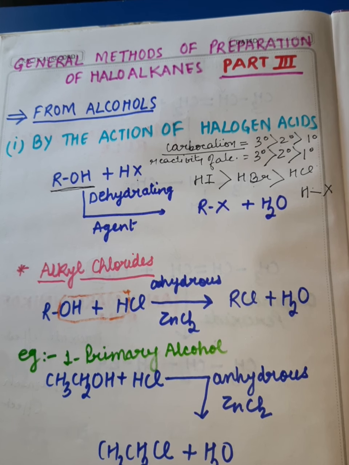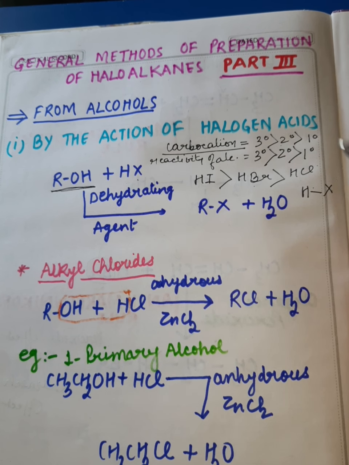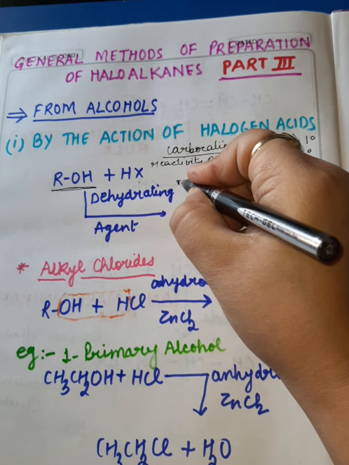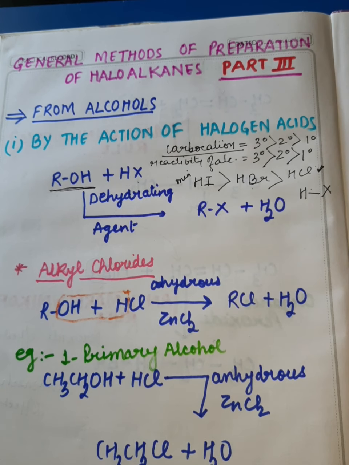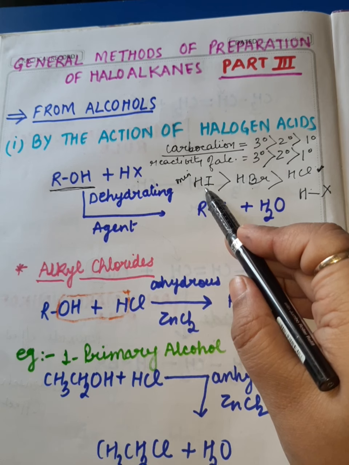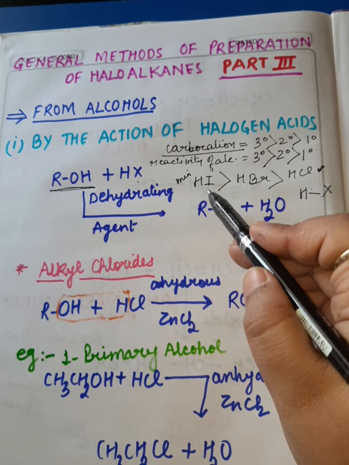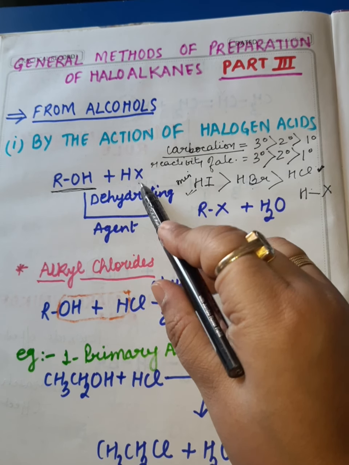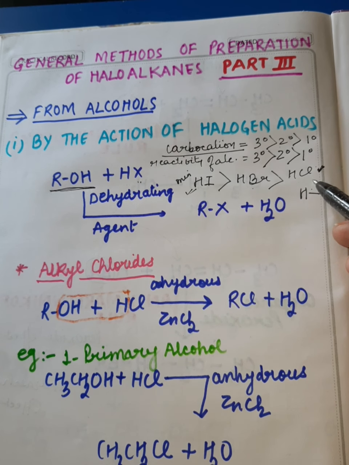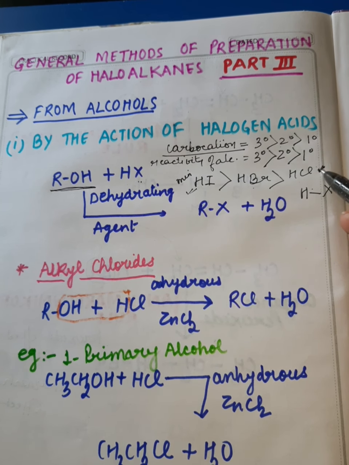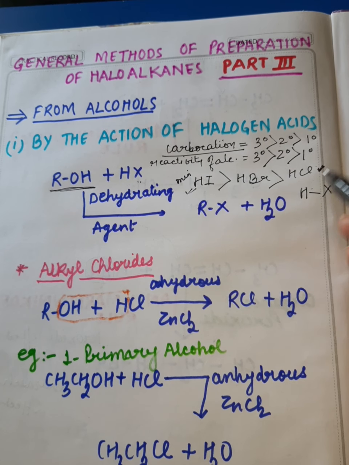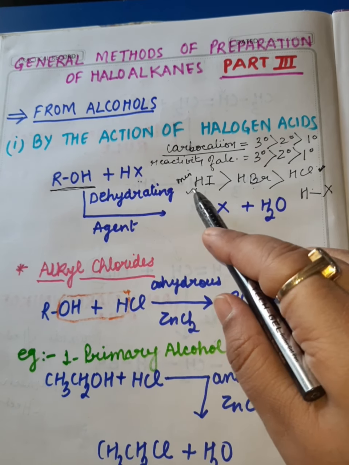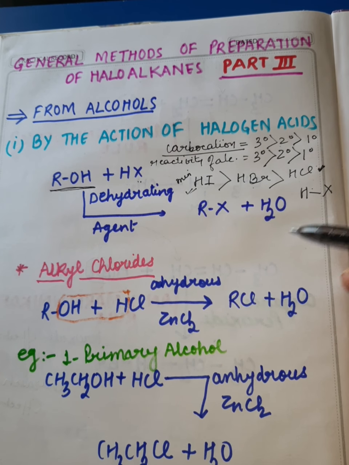The bond dissociation energy is maximum in case of HCl and it is minimum in case of HI. Since in case of HI the bond dissociation energy is minimum, it readily takes part in this reaction. In case of HCl, the bond dissociation energy is the maximum among all three, so the reactivity of HCl towards this reaction is the least among these three halogen acids.